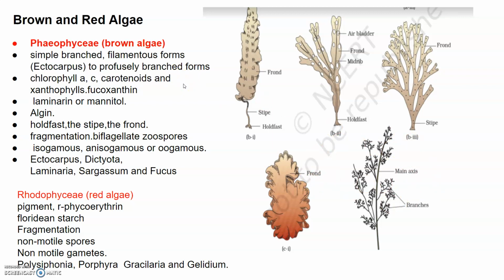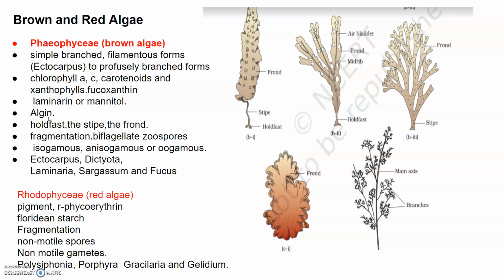Now they possess chlorophyll a, c, carotenoids and xanthophyll, and fucoxanthin is also present in them. Food is generally stored in the form of a complex carbohydrate, which may be in the form of laminarin or mannitol. And the vegetative cells have a cellulose wall which is covered on the outside by a gelatinous covering of algin.